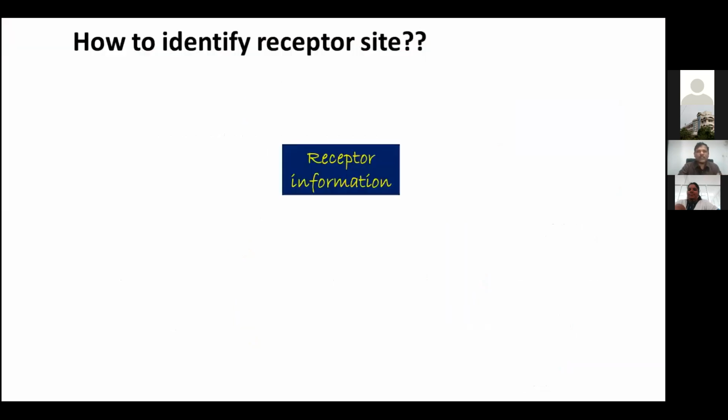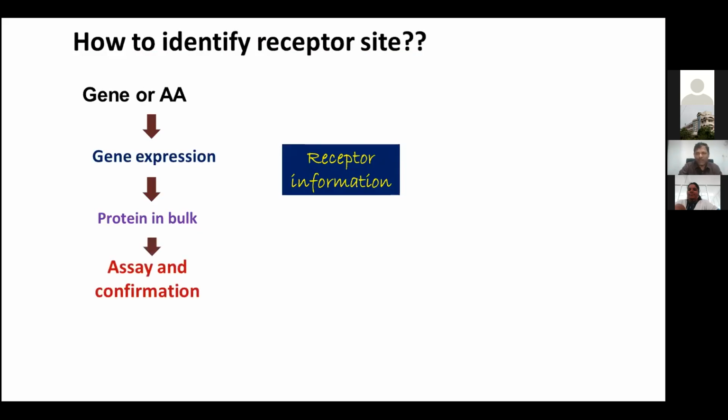Once the receptor or protein is identified, you have to identify the receptor pocket, because in a big protein like an enzyme, a small area is actually responsible for the activity of the enzyme. Now you have to find that out. Here again, from the gene or amino acid sequence, gene expression is done in E. coli or something similar, and the protein is produced. Since it's an enzyme, you develop an assay for it and confirm its activity.